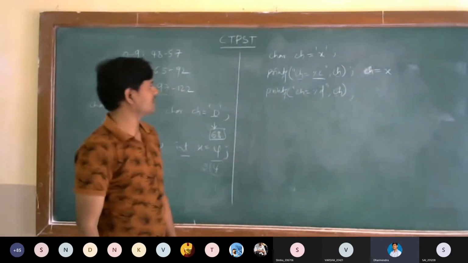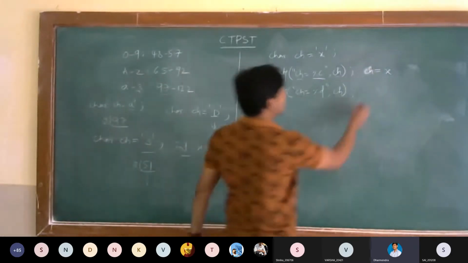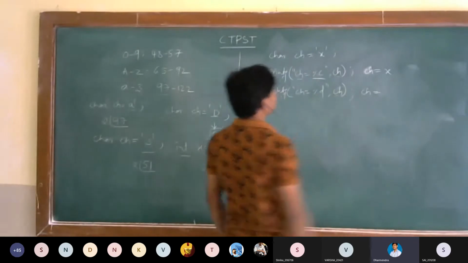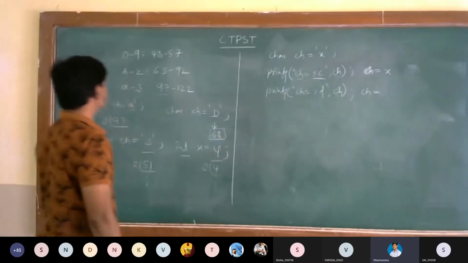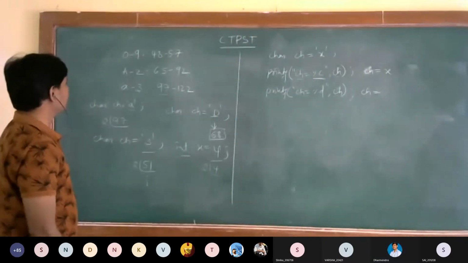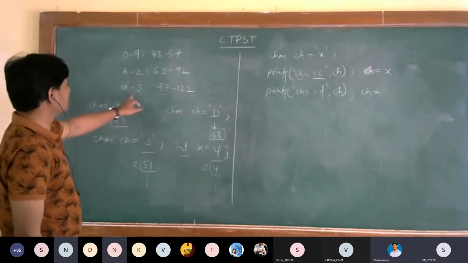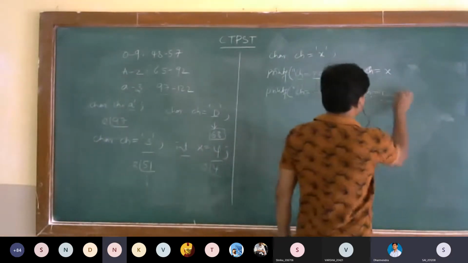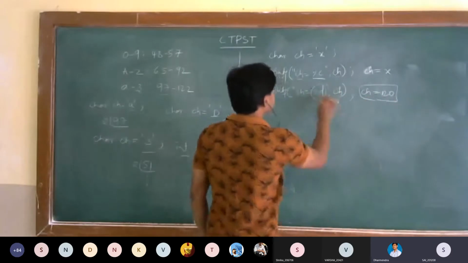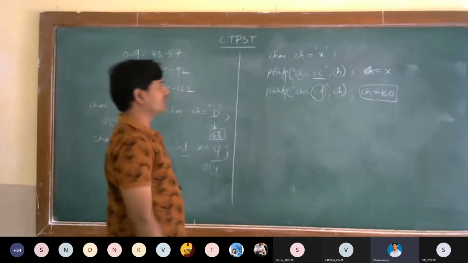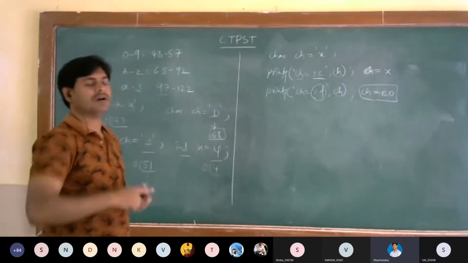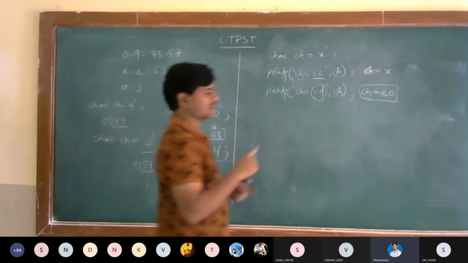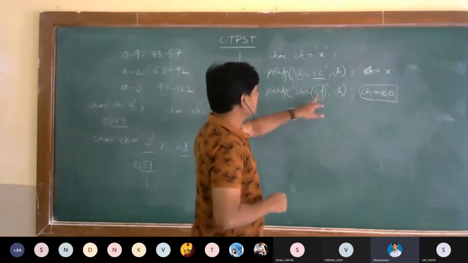Now you tell me, here ch is equal to what? 120. Here what are we printing? The integer value of that. The implicit conversion is taken automatically.